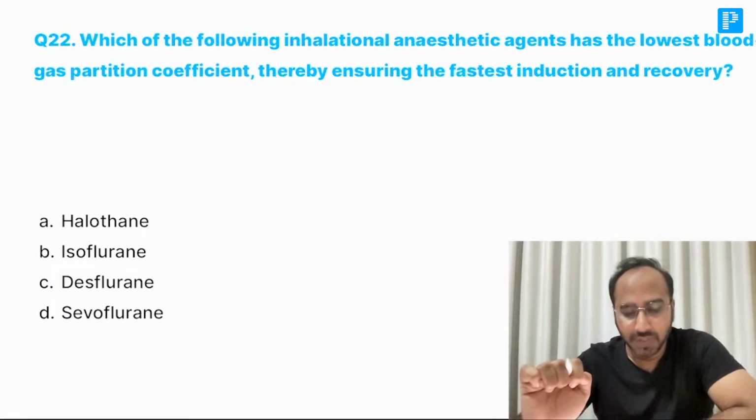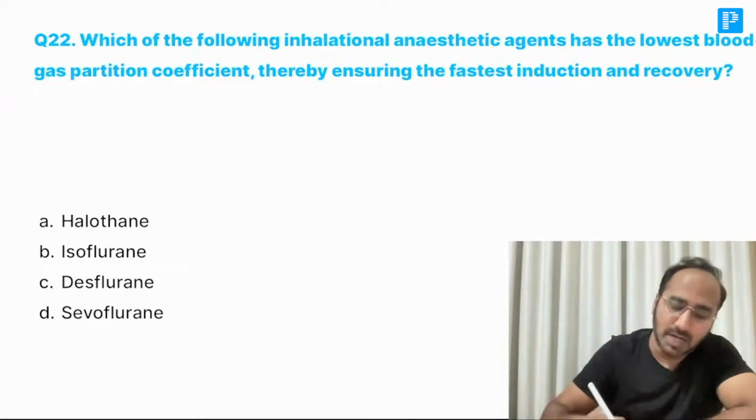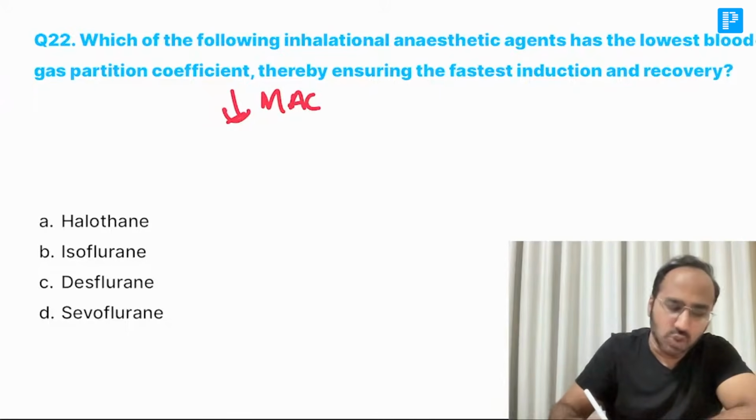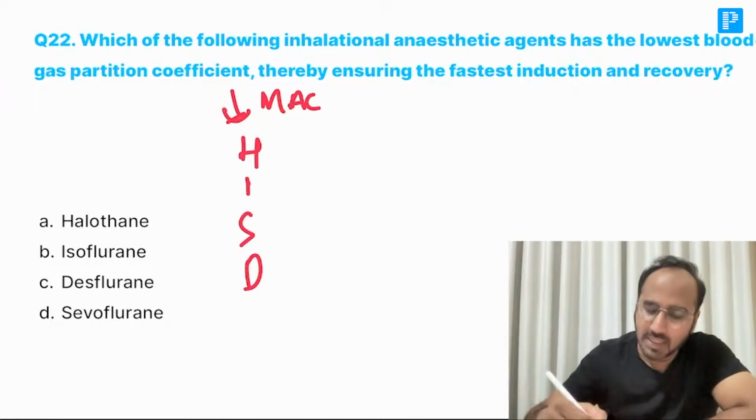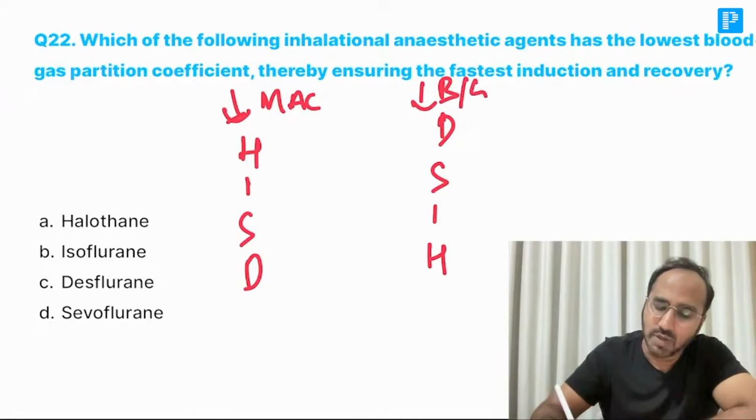Next, which of the following inhalational agents has the lowest blood gas partition coefficient, thereby ensuring fast induction and recovery? Once again, guys, low blood gas coefficient. Remember, low MAC to high MAC, what was the mnemonic? You just have to be very fast. Low MAC to high MAC, mnemonic was HISD. Then in the opposite direction, you will get DSIH. That is for low blood gas to high blood gas coefficient.